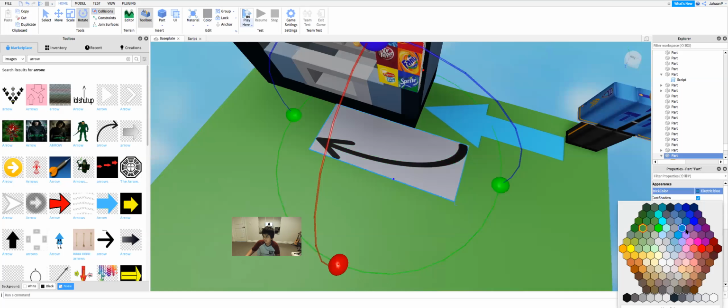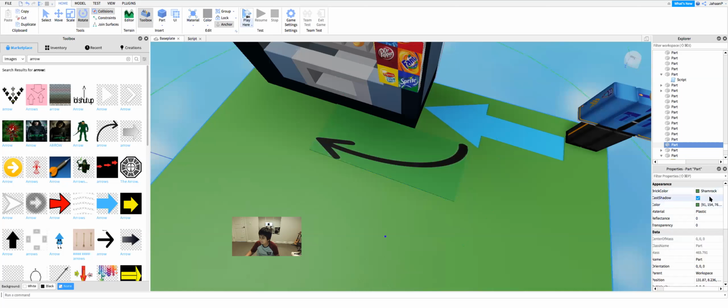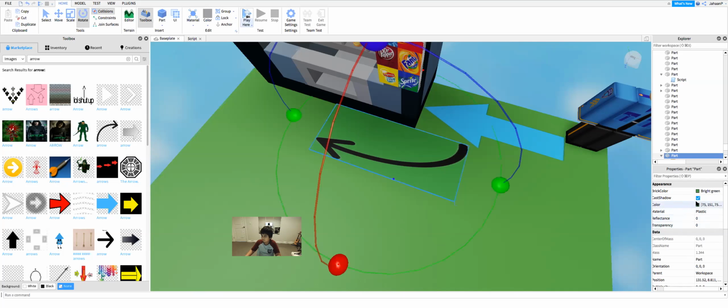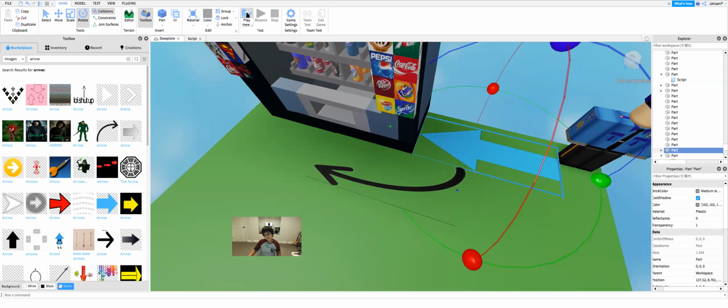Search shamrock. You know what? I'm just gonna try something. I'm going to copy the color. Now it's almost not visible. And now let's test it, see if it works.